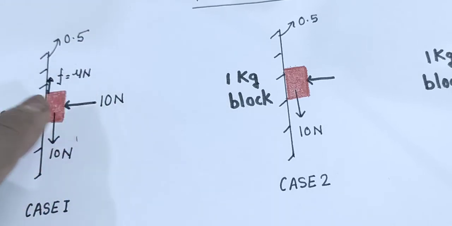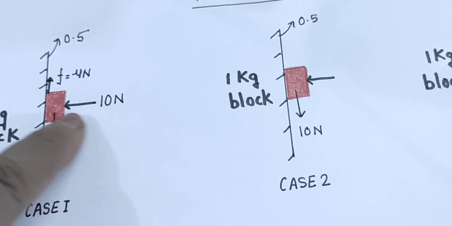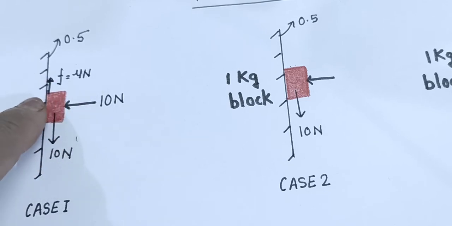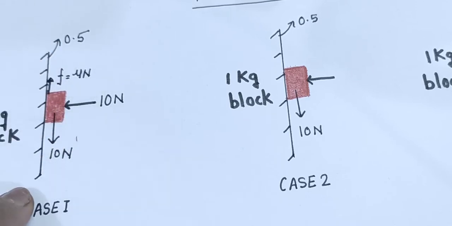If you are pushing the block with 10 Newton, the block exerts the force 10 Newton on the wall.